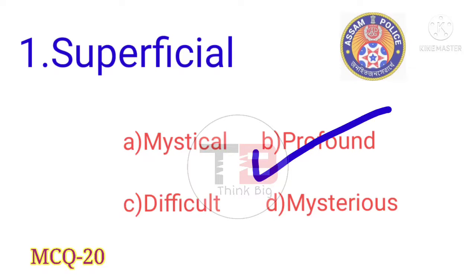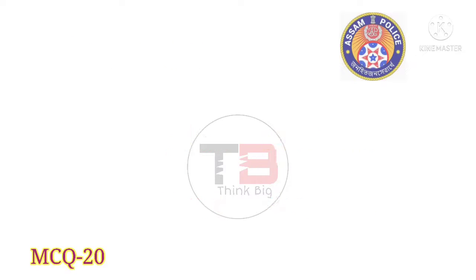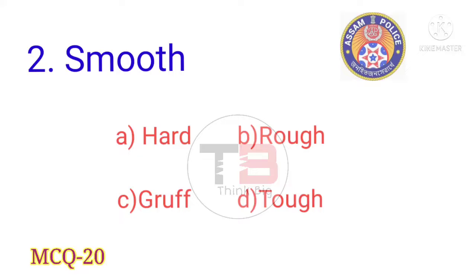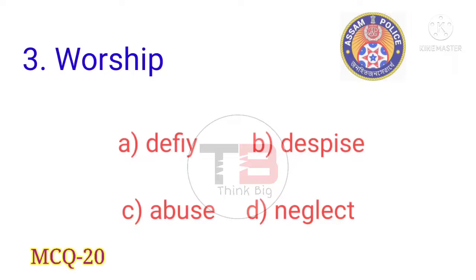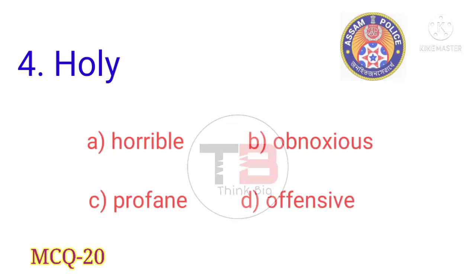Answer is B, profound. Our next question is smooth. Answer is option C, groove. Next question, worship. Answer is option B, despise. Next question is holy. Answer is option C, profane.